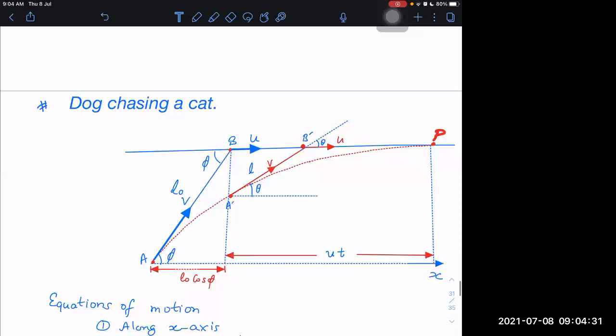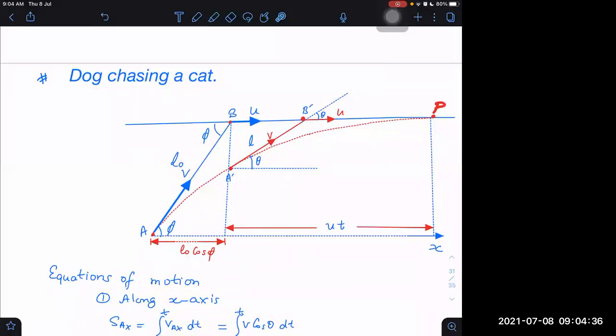Dog chasing a cat problem. In this, what happens? The cat is moving in a straight line.